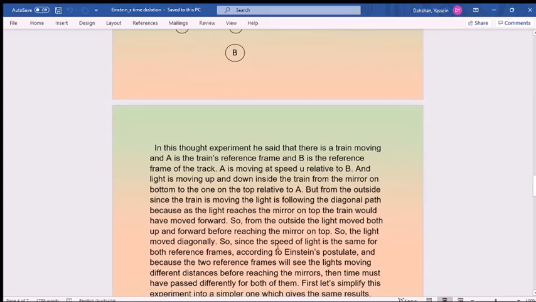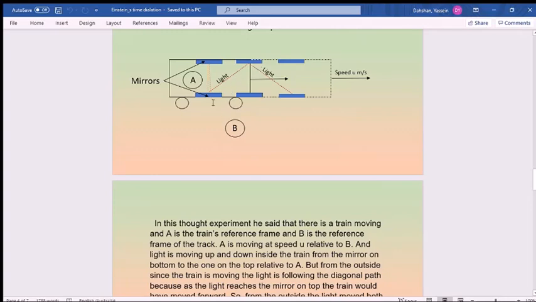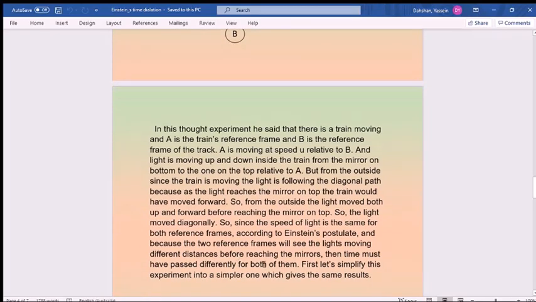So since the speed of light is the same for both reference frames, supposedly, and because the two reference frames will see the light moving different distances before reaching the mirrors, B will see the light moving a different distance than A before reaching the mirrors. Then time must have passed differently for both of them.